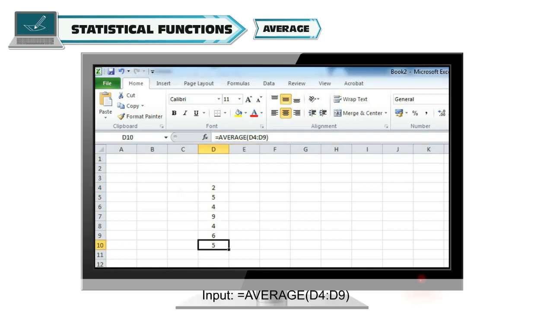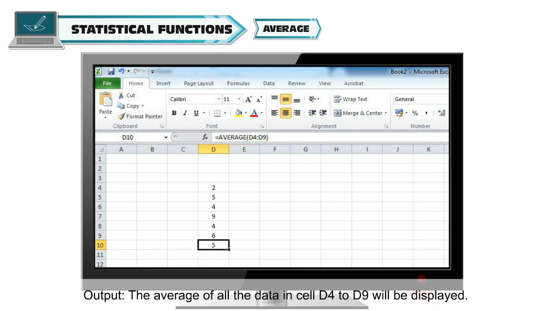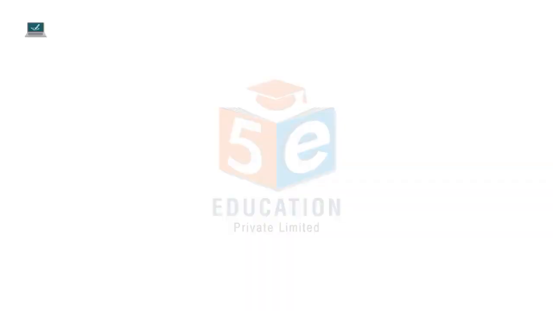If input is equal to average and then a range of D4 to D9, then in the output, the average of all the data in cells D4 to D9 will be displayed.